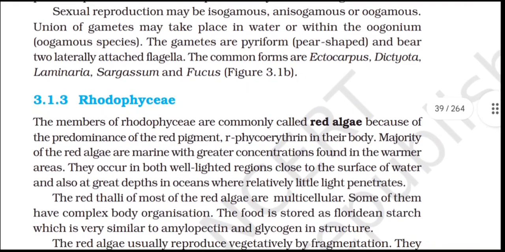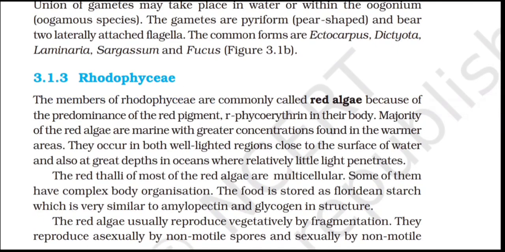3.1.3 Rhodophyceae. The members of Rhodophyceae are commonly called red algae because of the predominance of the red pigment r-phycoerythrin in their bodies. The majority of the red algae are marine, with greater concentrations found in the warmer areas. They occur in both well-lighted regions close to the surface of water and also at great depths in oceans where relatively little light penetrates.